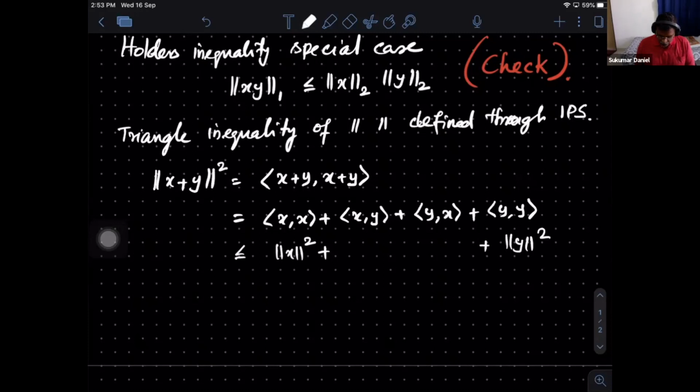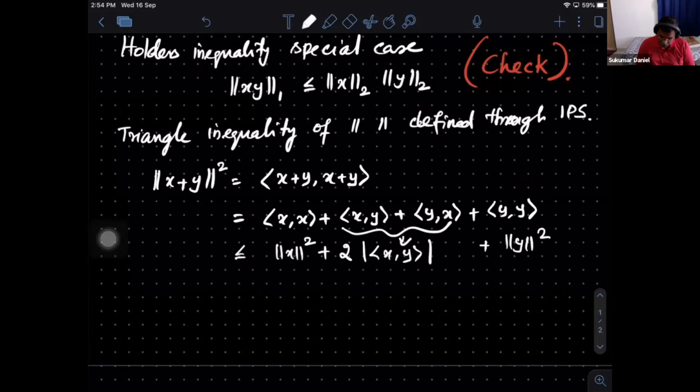Notice that inner product of xy, this is the conjugate of inner product of yx. So in the case of real, they are same, so it is 2 times. In the case of complex, it will be 2 times real part. And then again, 2 times real part of a complex number is less than or equal to modulus value of the complex number. So finally, I will end up with 2 times modulus of this. Is it clear? So these 2 things together become this. Are you all able to follow?